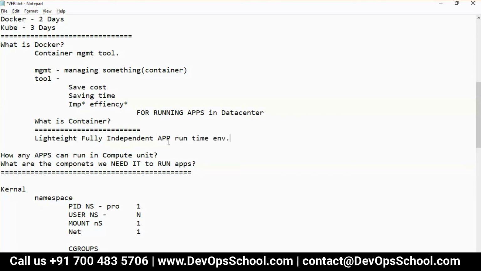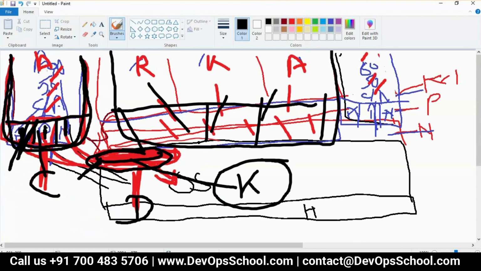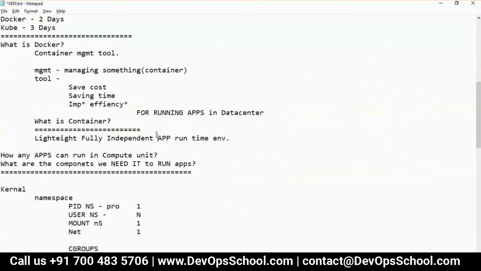When I say application runtime environment, that means this is an application and independent, isolated runtime environment with all dependencies in place. Something like this.